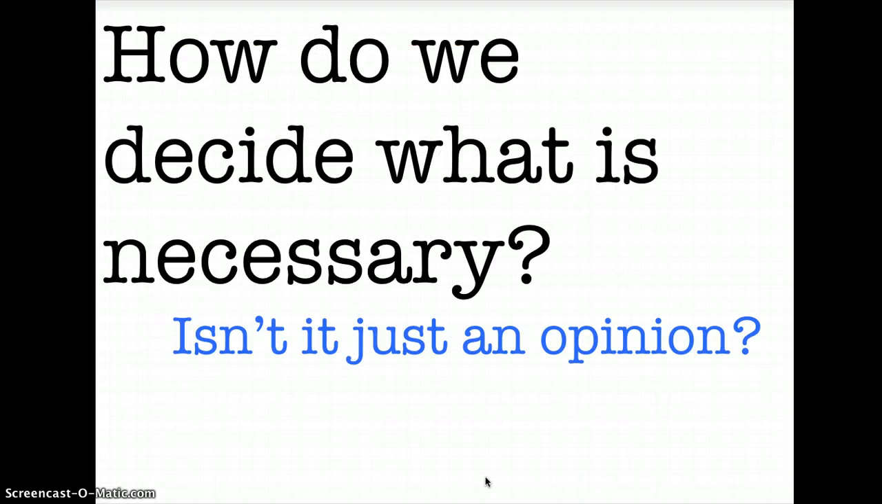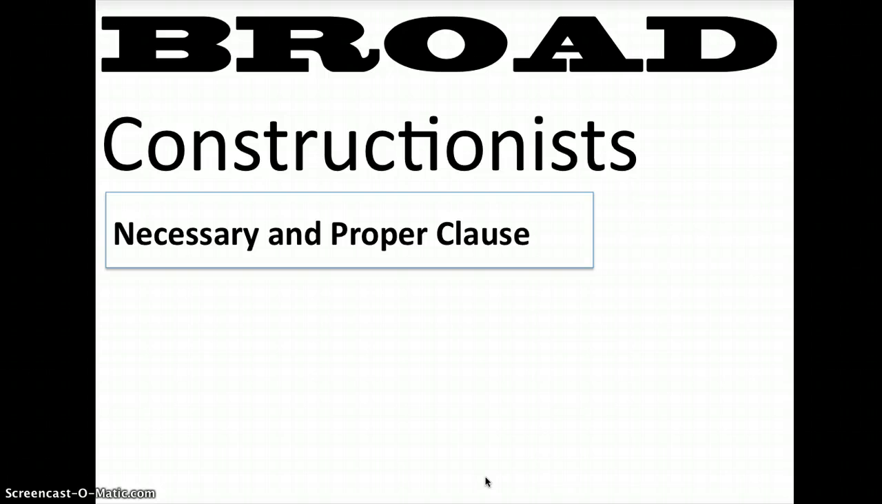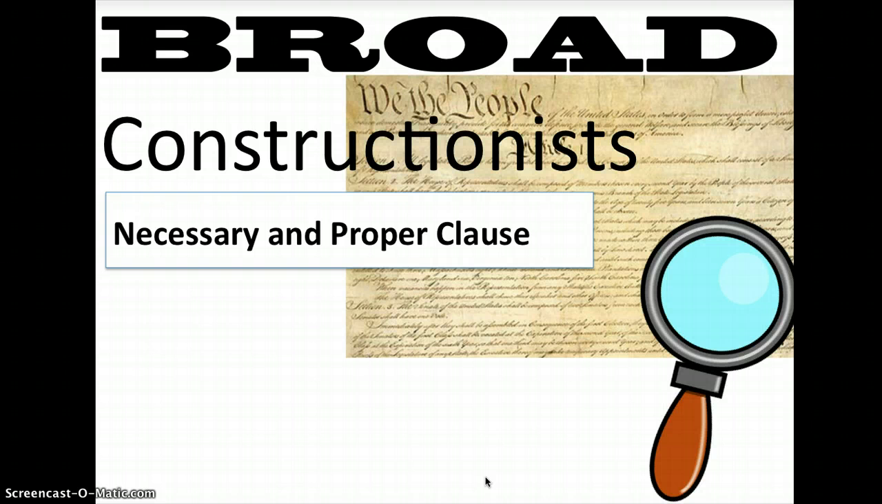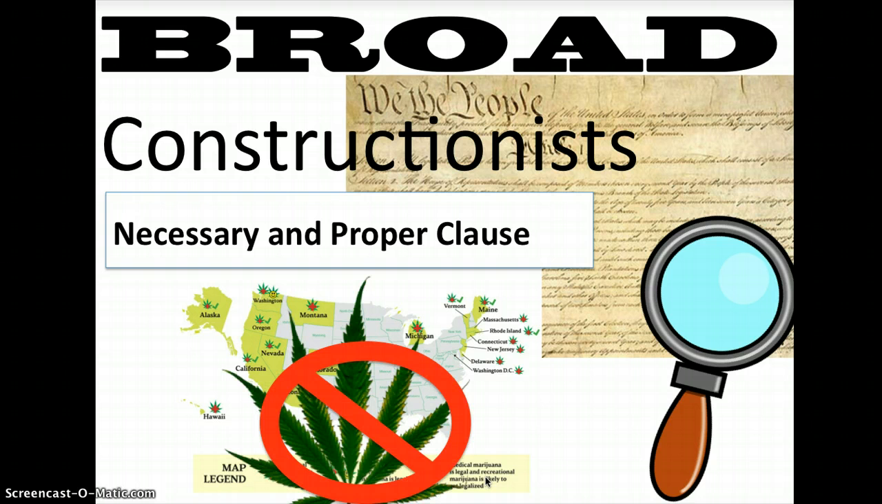Okay, moving on. So, how do we decide what is necessary? Isn't it all just an opinion? So, we're going to look at two different groups, broad constructionists and strict constructionists, and see what they have to say about the issue. Broad constructionists think that the government should have very broad or several implied powers. For example, they might think it's necessary for Congress to set national marijuana laws in order to regulate trade. Broad powers go to Congress. Congress has the ability to make whatever laws they think are necessary in order to do their job. Broad, several, many powers to Congress.